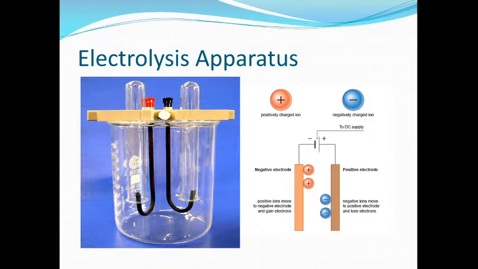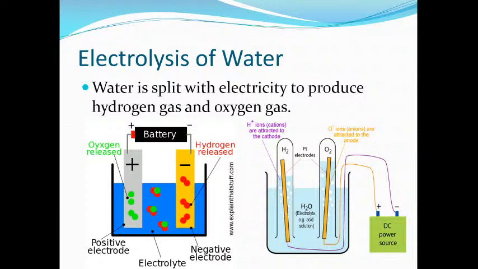Pure distilled water is a non-electrolyte. We know that pure distilled water is almost a non-conductor of electricity. In this case we are going to take acidified water, but if you take pure water in place of this, no electricity can be conducted. So pure distilled water is almost a non-conductor of electricity, so it is a non-electrolyte, because it is not going to give us any ions.